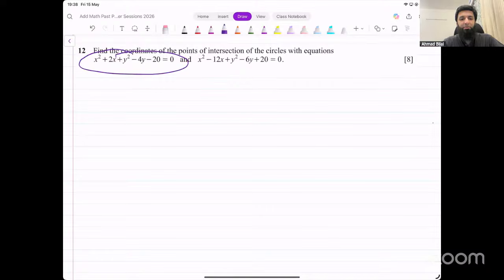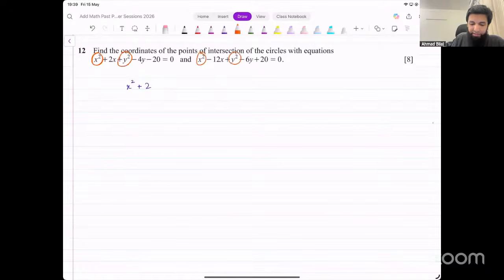In problems like these, where you have to find points of intersection of two circles, you can just equate the two circle equations. Just make sure in both of them, the coefficients of x squared and y squared are first of all made equal to each other. Generally, they will already be equal.